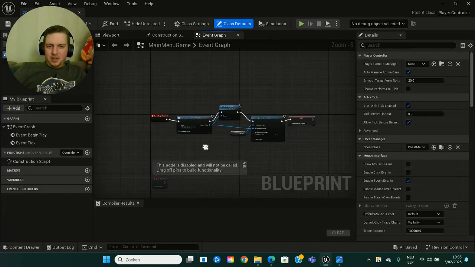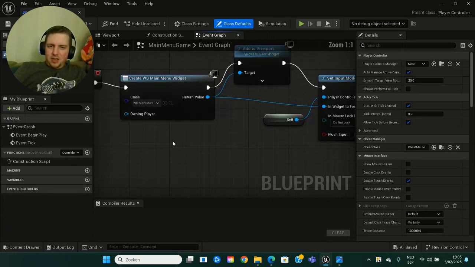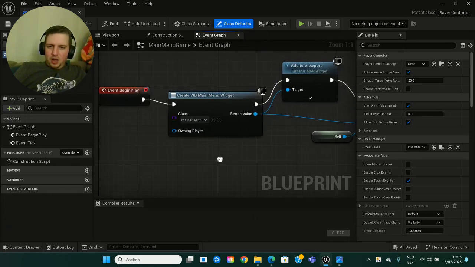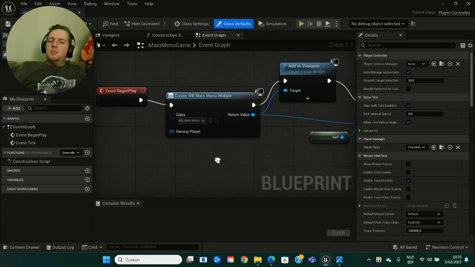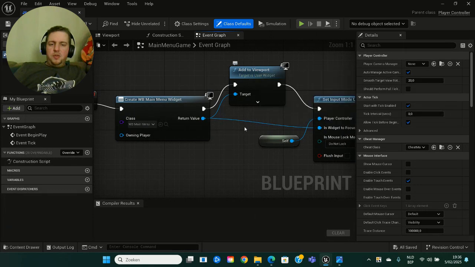I'm sorry. It's okay. So I'm gonna zoom in so you guys can see, and then I'm gonna drag it to the right. So we've created, but you should just follow RuberDev's tutorials, and he'll show you how to make an event begin play. So when the event begins to play, we just created a main menu widget. So that's like the box that you saw with the resume game and stuff like that.